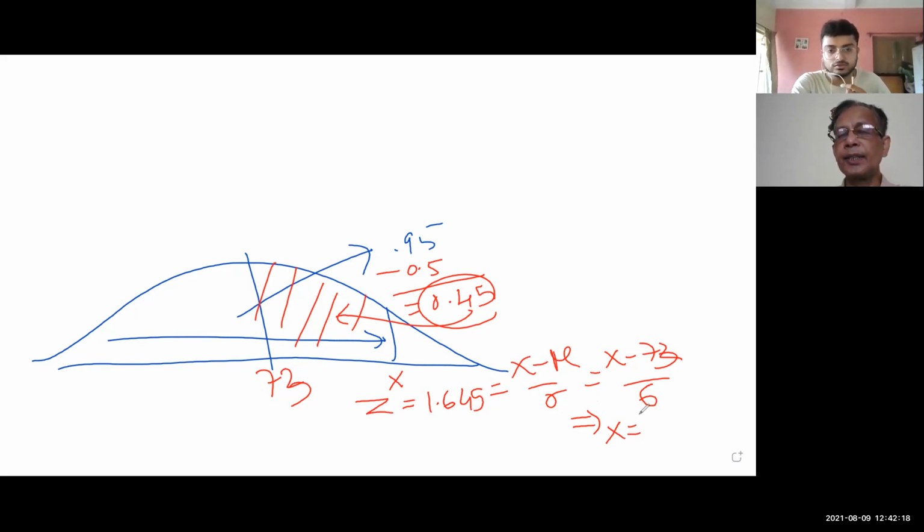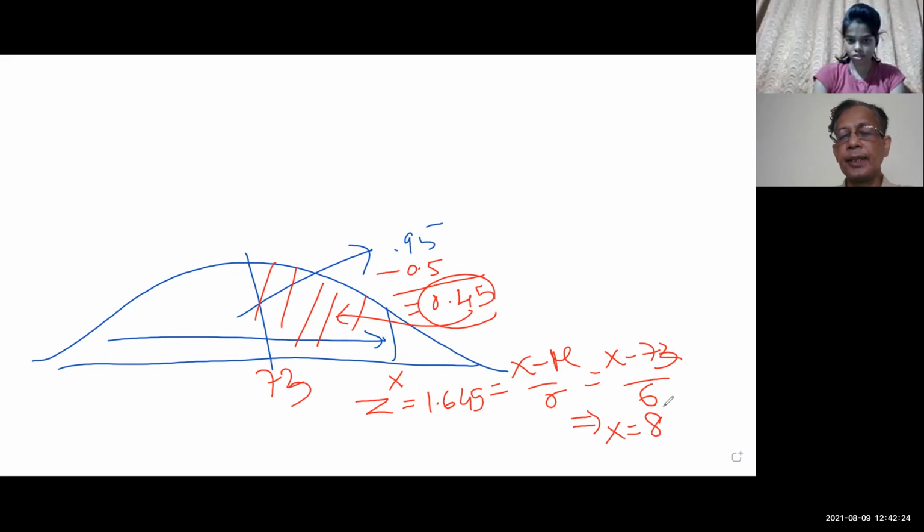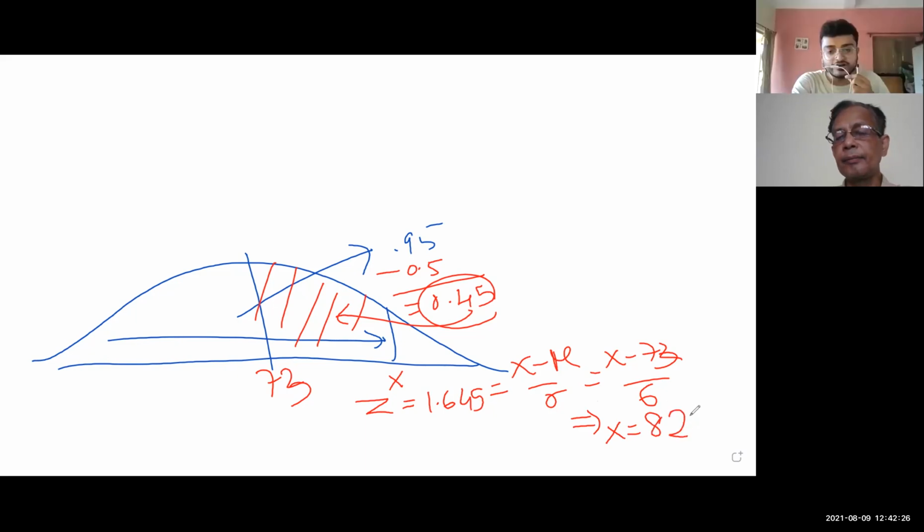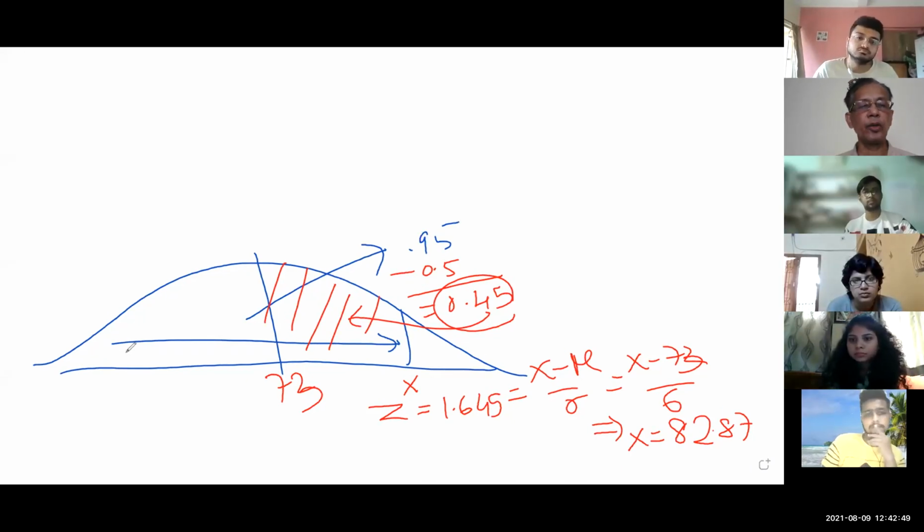What is X? It is the size of the door, the height. Exactly, 82.87, the exact height of the door. And don't forget to mention the unit of measurement. What is the unit of measurement? Inches. What we have done here, all of you please stop writing, listen to me.